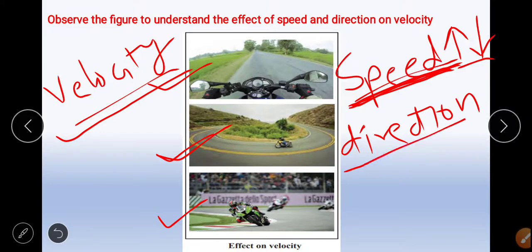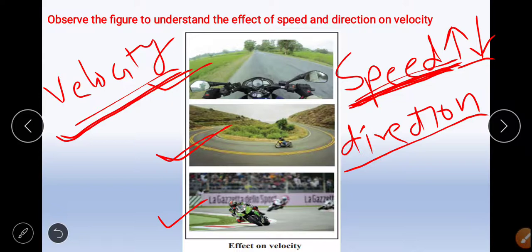If the direction is changed, the velocity will also change, though the speed is kept constant, because the definition of velocity is the distance traveled in a particular direction by an object in unit time. The distance traveled should be in a particular direction. Here the question mentions that Sachin changes the direction of the motorcycle and speed is kept constant, so direction is no more a particular one, therefore the velocity will change.